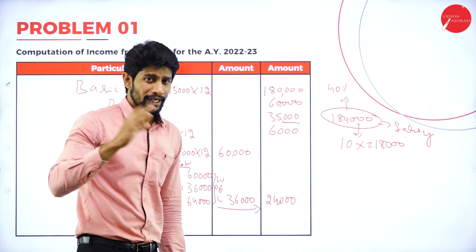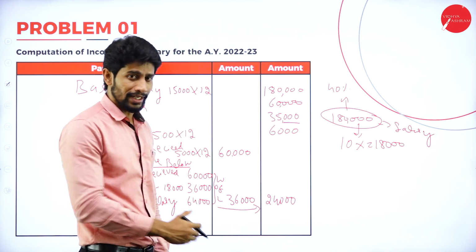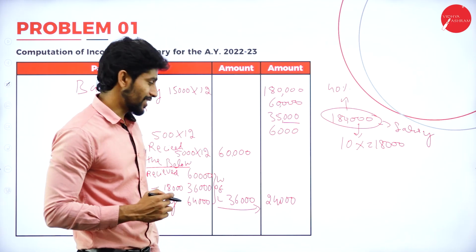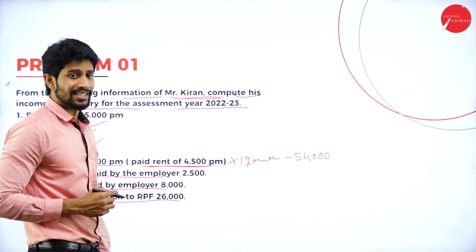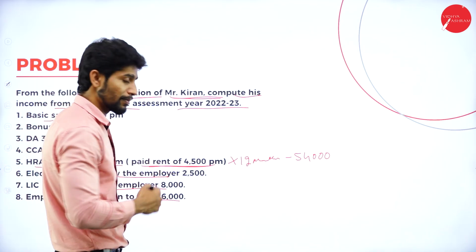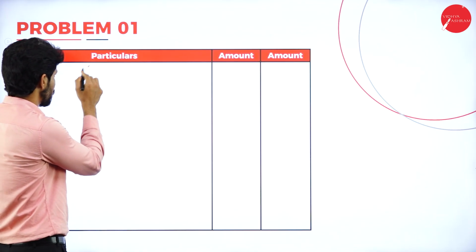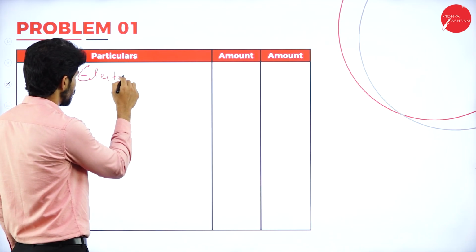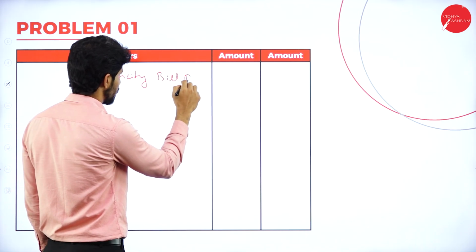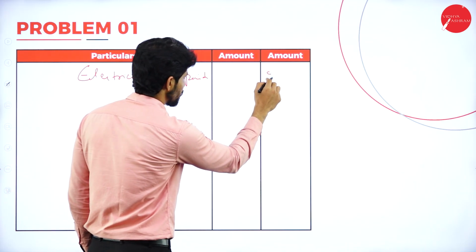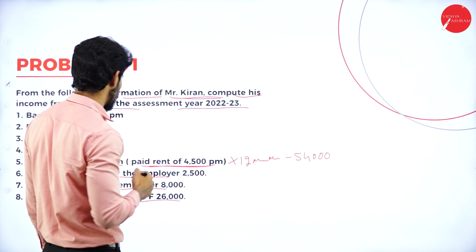So you need not put a separate format or do a separate working note while computing the HRA. Directly in the problem itself, you can solve HRA. So we are finished with HRA. What is the next point we have? Next point is electricity bill paid by the employer, rupees 2,500. So we'll continue here. Electricity bill paid by the employer, 2,500.